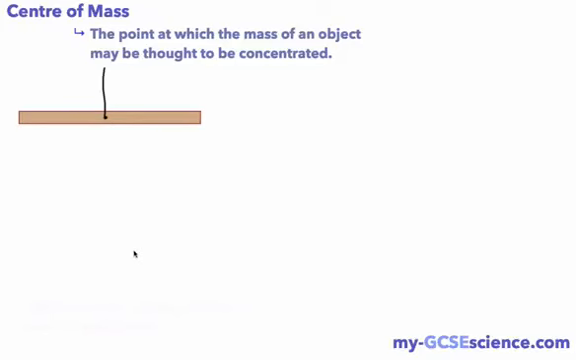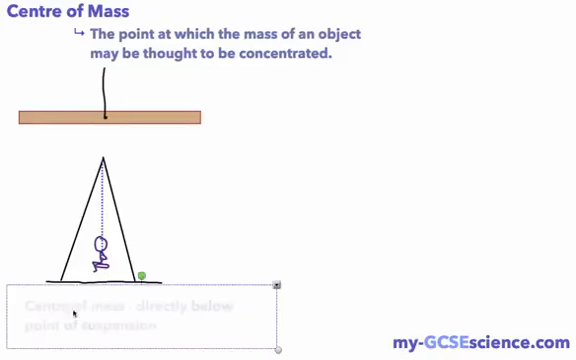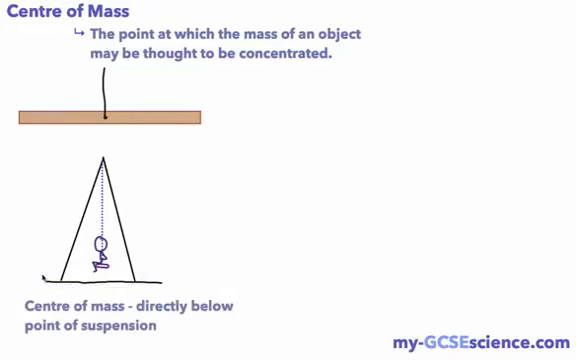Now this leads us to a second scenario. If we've got a freely suspended object, in this case I've taken an example of a boy on a swing. He is freely suspended, and most of the time he's happily swinging backwards and forwards, but if we allow him to come to rest, which means to stop moving, an important point to remember is that the center of mass is directly below the point of suspension.